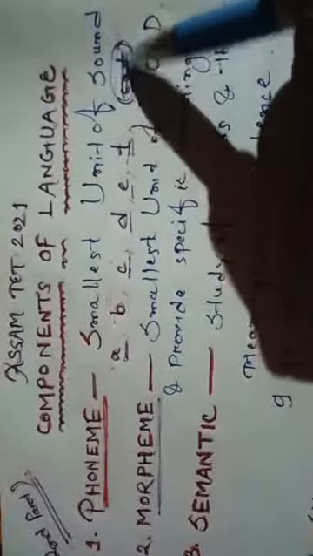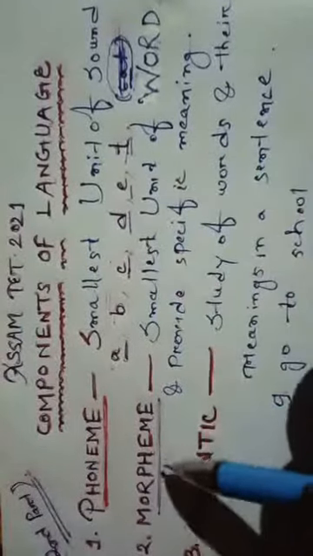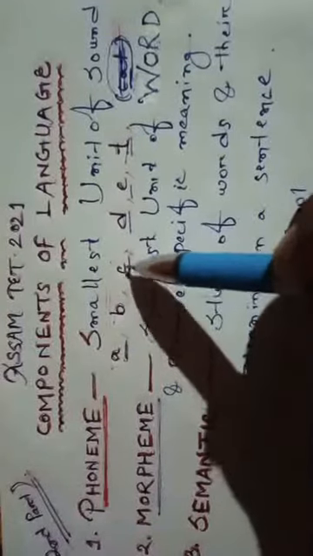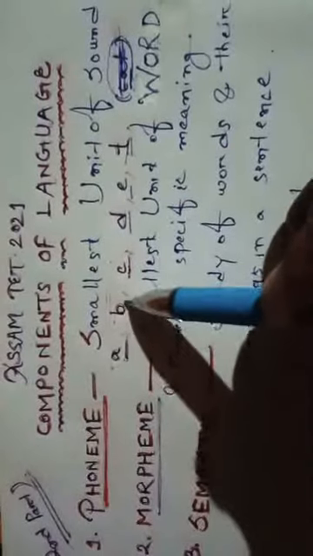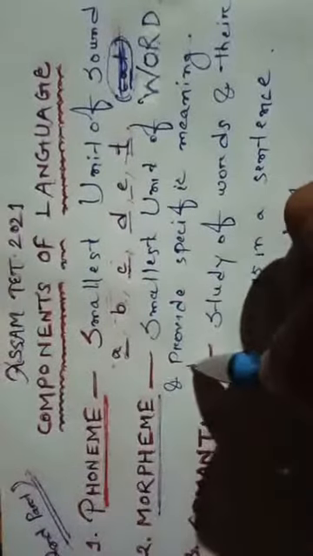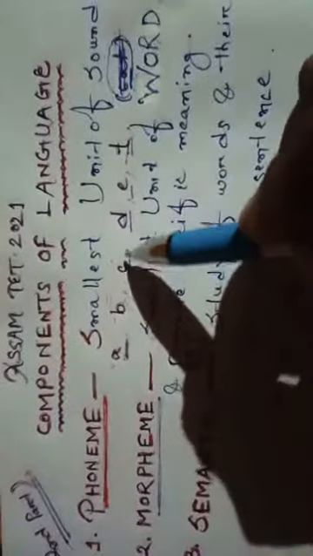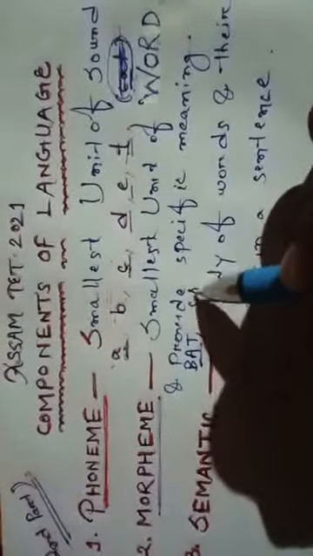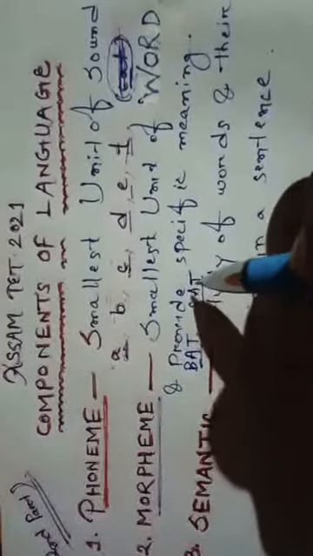So here phoneme is the smallest unit of sound. It may be A, B, C, D, E, T and does not have inherent meaning. But in case of morpheme, you will find when we join these phonemes, say I will write B, A, T, bat. Okay, so it has a meaning. Again, C, A, T, cat. So this also has a meaning. This is an animal and it has a meaning.